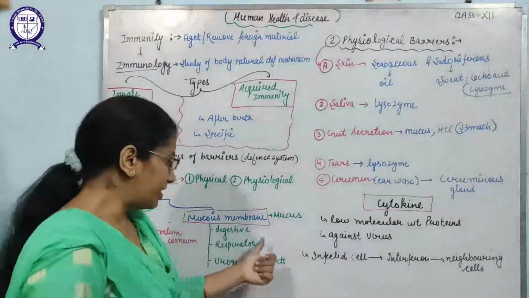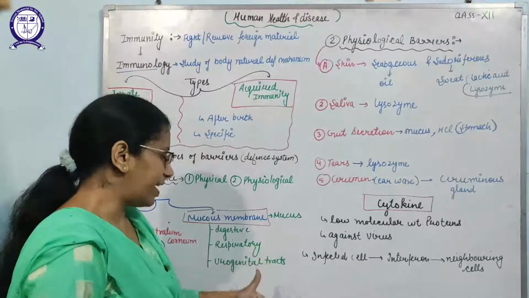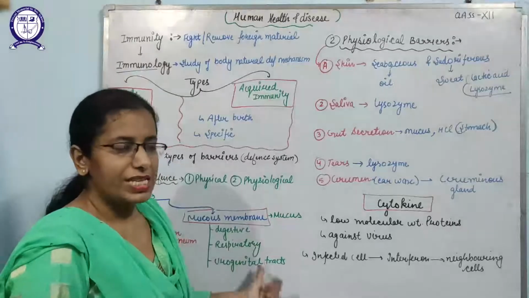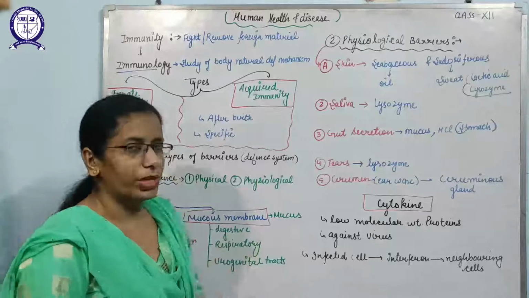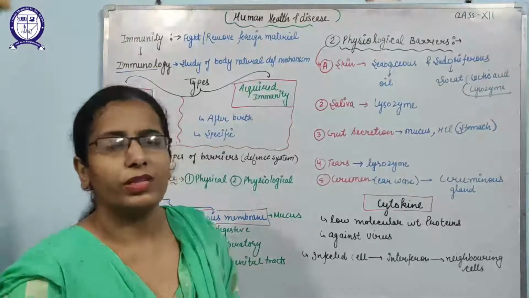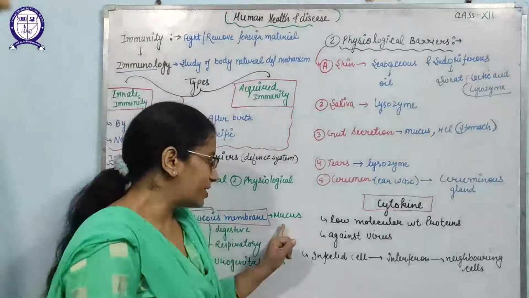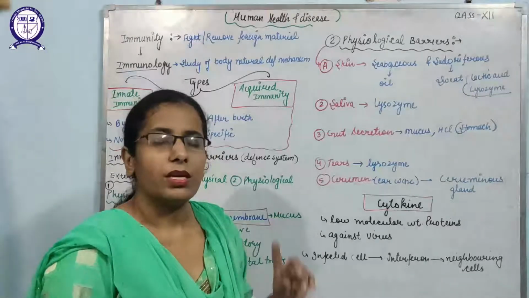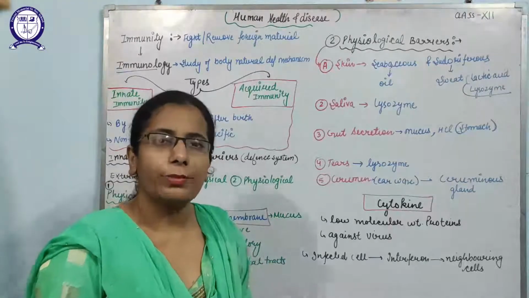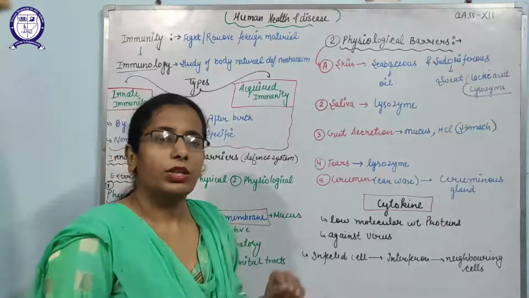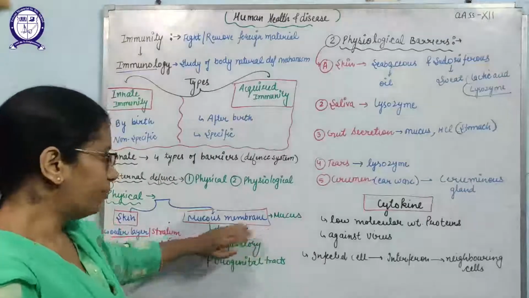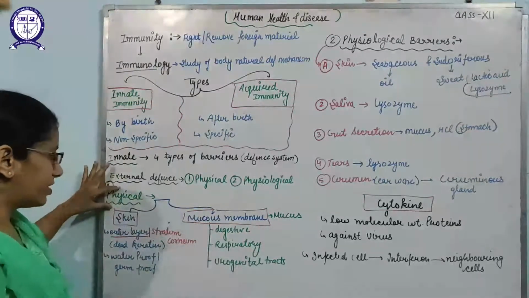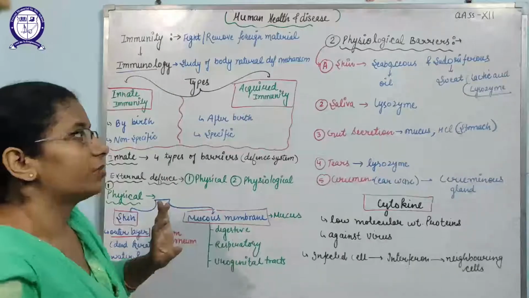Mucous membrane: our digestive tract, respiratory tract, and urinogenital tract are covered by a special membrane that is known as the mucous membrane. This mucous membrane will release a special fluid that is known as mucus. This mucus will trap the pathogens and remove them. So the mucous membrane also provides protection. So physical barriers include the skin and the mucous membrane.